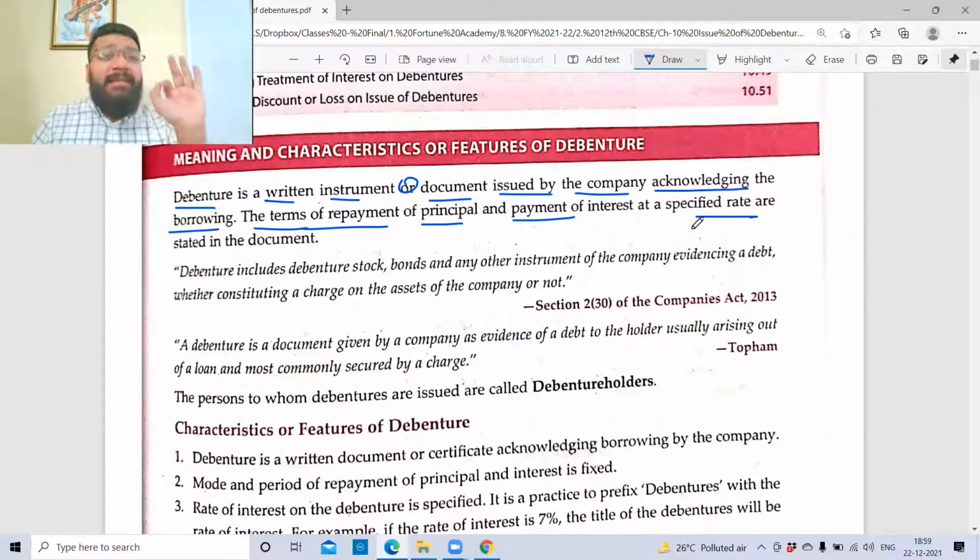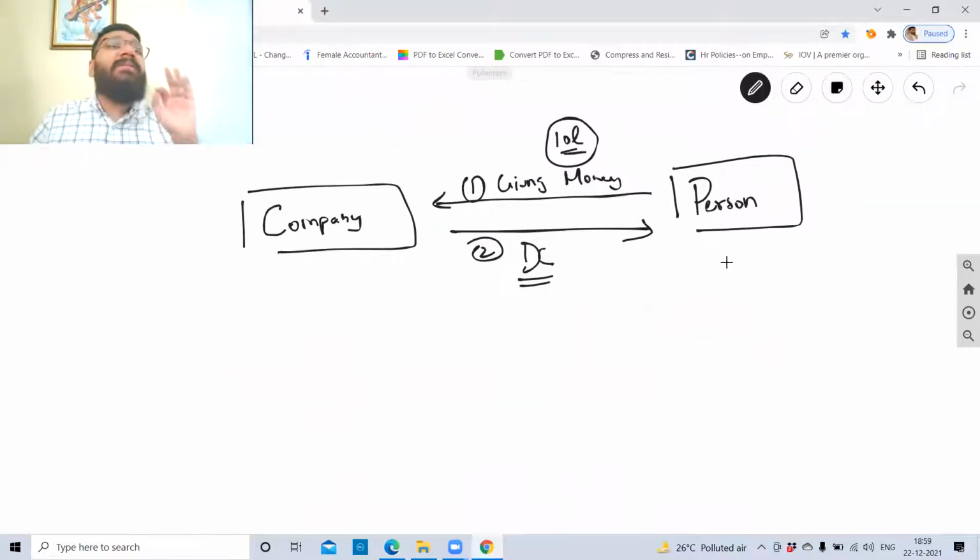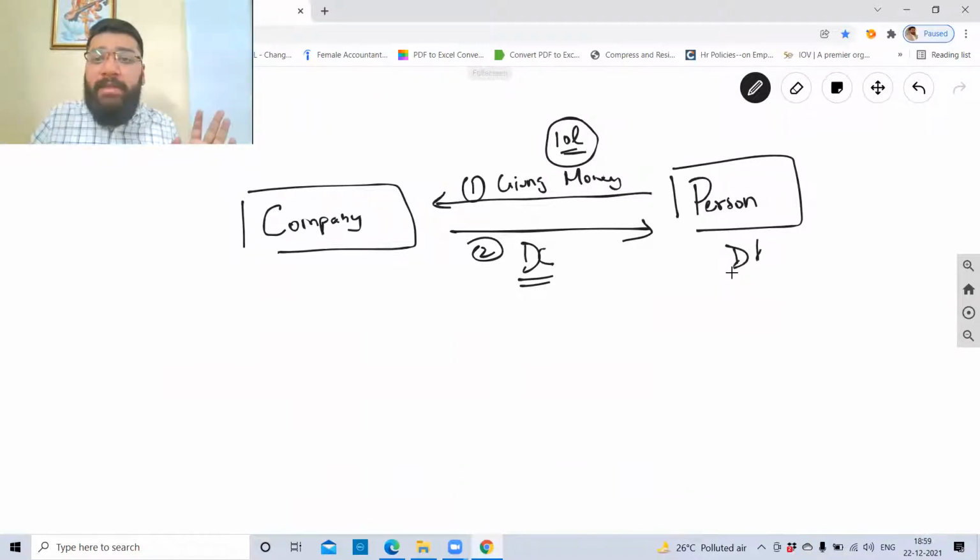It is exactly the same as the certificate we issue to shareholders, which is named a share certificate. Same here, it is a debenture certificate. And this person who is receiving this debenture certificate is called a debenture holder. In the share capital chapter, the person who is lending the money is called a shareholder. Here it is called a debenture holder.